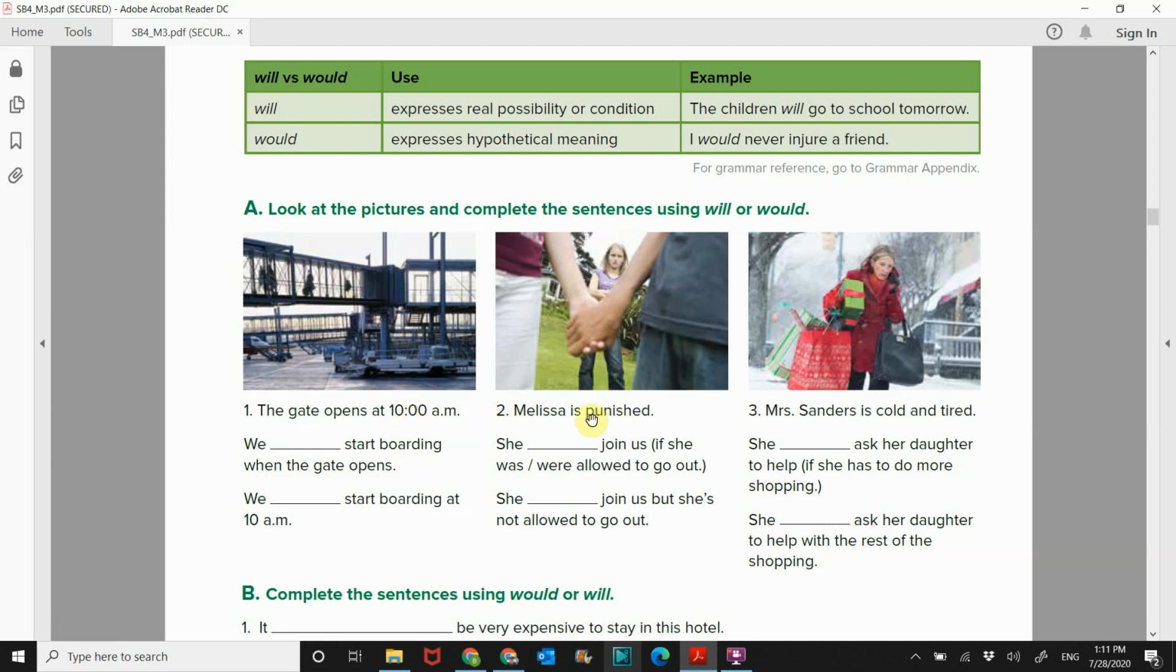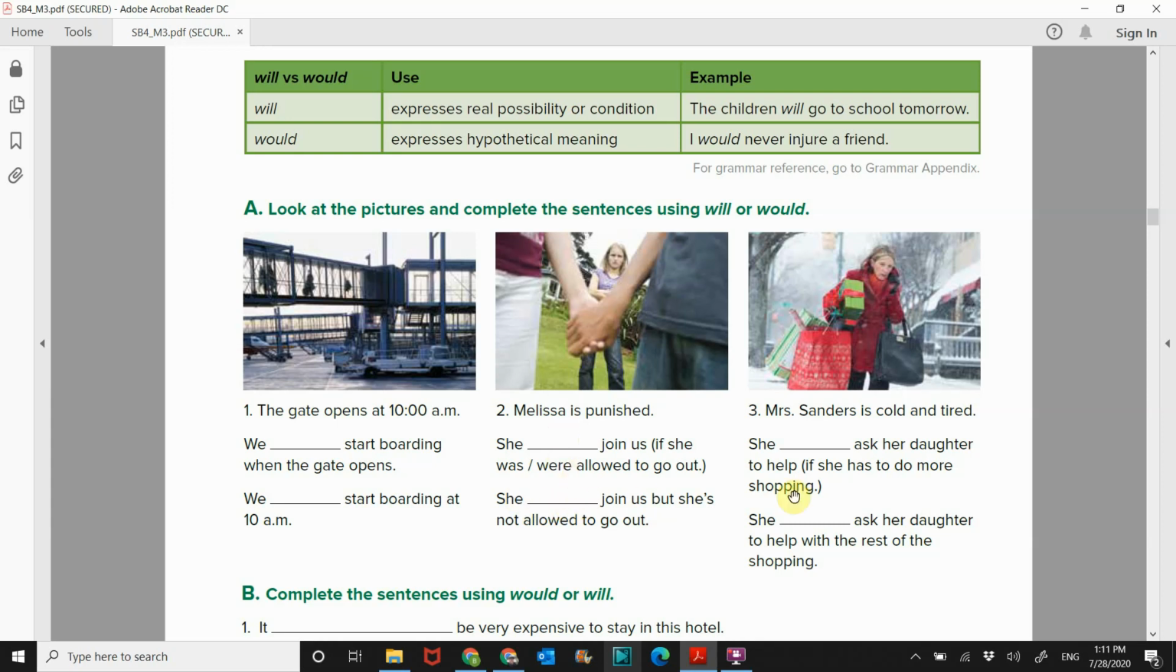Number 2, Melissa is punished. All right. Punish is like castigo. So she blank join us if she was or were allowed to go out. She blank join us, but she's not allowed to go out. All right, so she is punished. That's real. But going out is hypothetical because she can't do it. So she would join us if she was allowed to go out. She would join us, but she's not allowed to go out. So would.